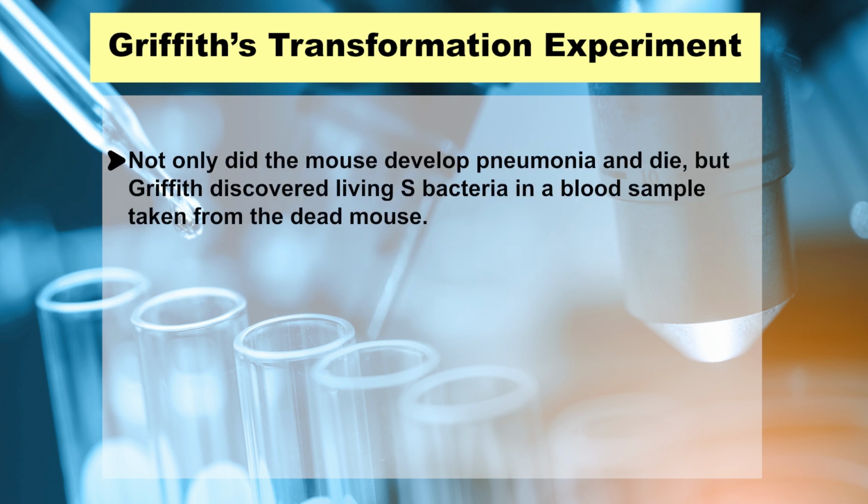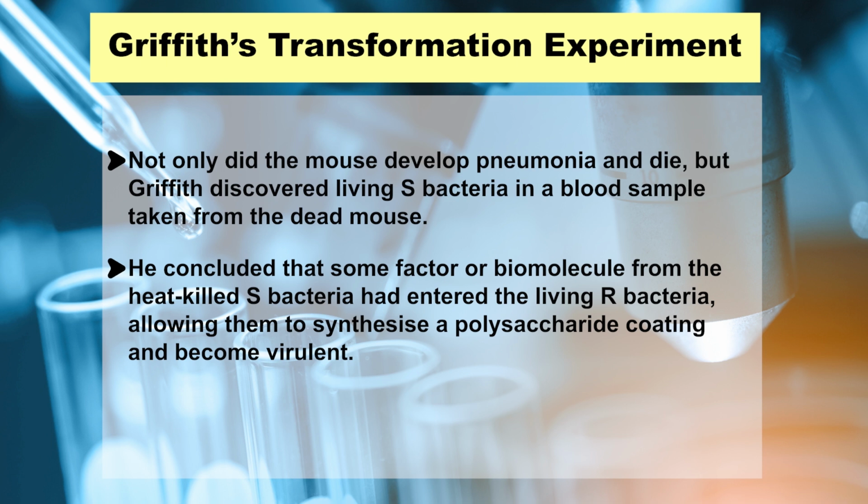Not only did the mouse develop pneumonia and die, but Griffith discovered living S bacteria in a blood sample taken from the dead mouse. He concluded that some factors or biomolecules from the heat killed S bacteria had entered the living R bacteria, allowing them to synthesize a polysaccharide coating and become virulent. As a result, this factor transformed the R bacteria into S bacteria.